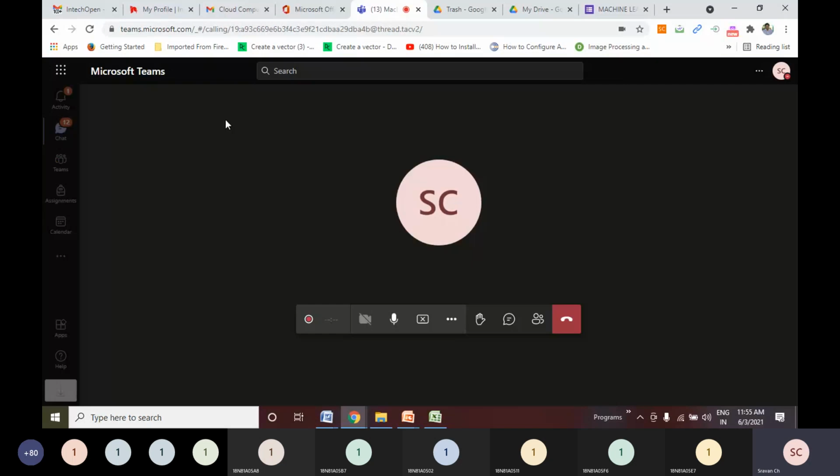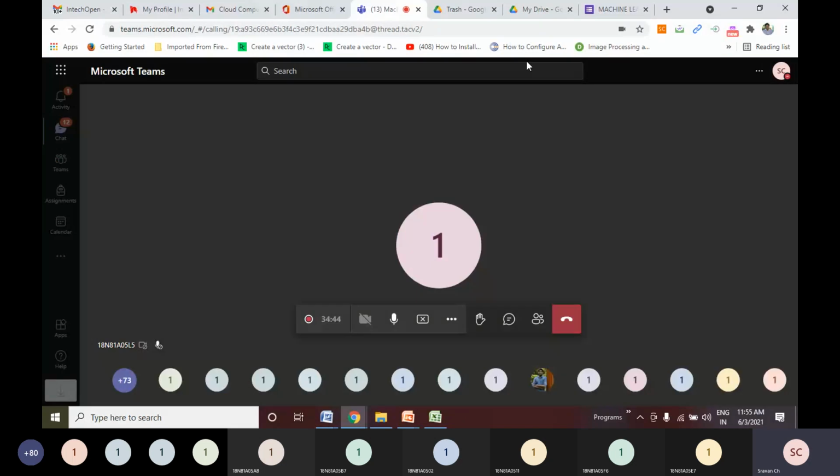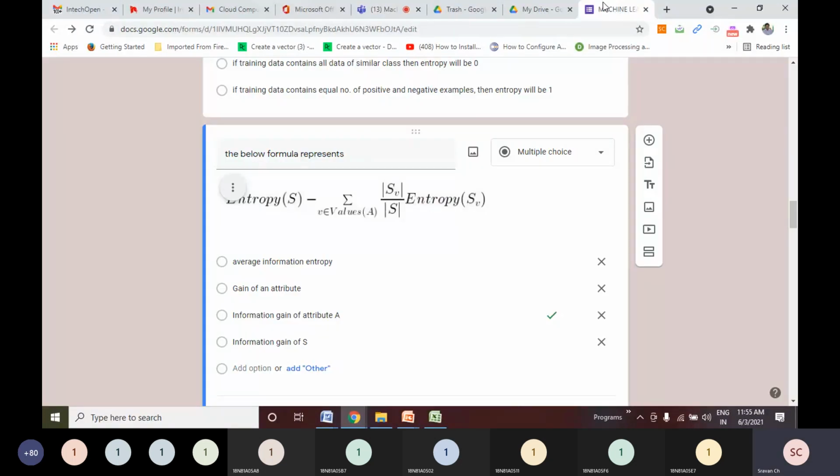Whether the person will go for playing tennis or not, whether a person will go for enjoying a water sport or not, going for a movie or not. In all these cases, we are supposed to make some classification, yes or no, true or false, he will go or he will not go. So definitely we will get a decision tree.